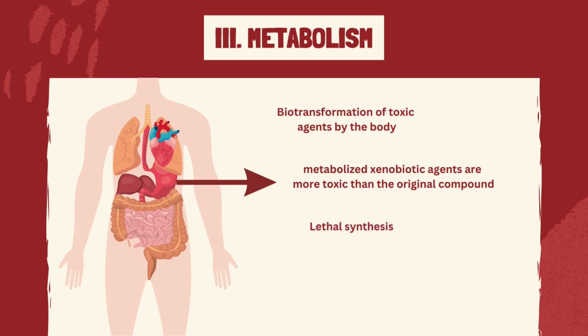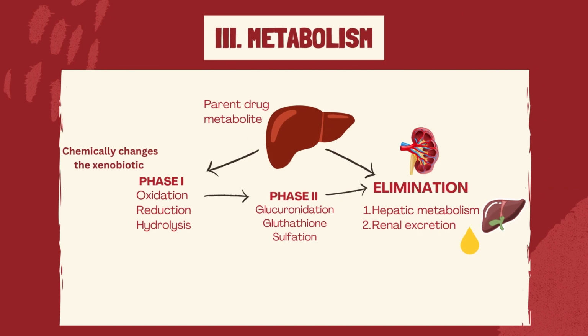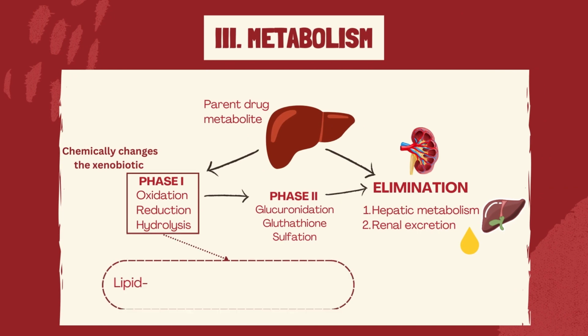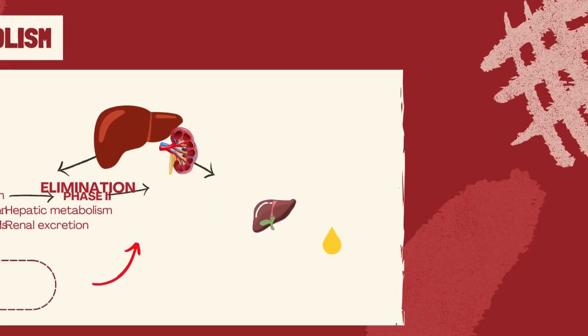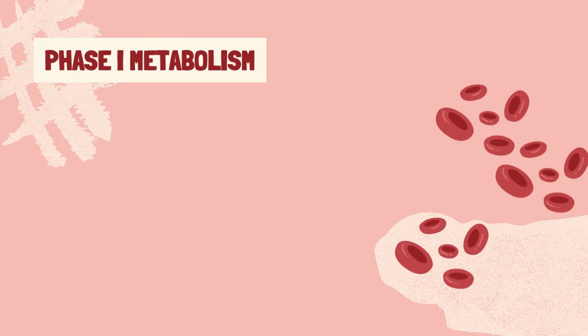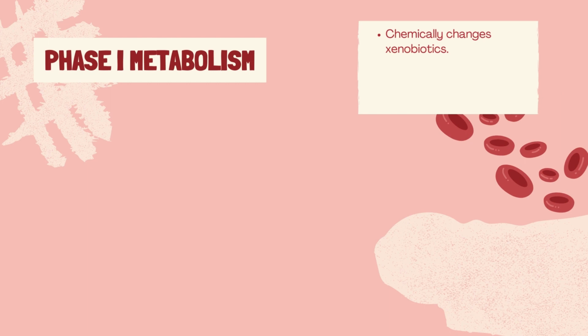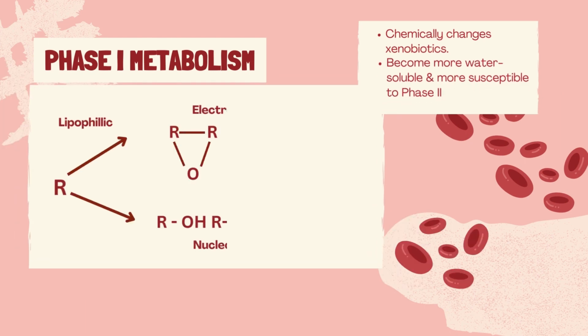The concept of metabolism is to increase the water solubility of the xenobiotic, so it can be excreted via the kidneys. Most xenobiotics are eliminated by hepatic metabolism, renal excretion, or both. Lipid-soluble xenobiotics are converted to water-soluble form before they can be eliminated by the kidney. There are two phases of metabolism. Phase 1 metabolism chemically changes the xenobiotic so that it is more water-soluble and more susceptible to Phase 2 metabolism.